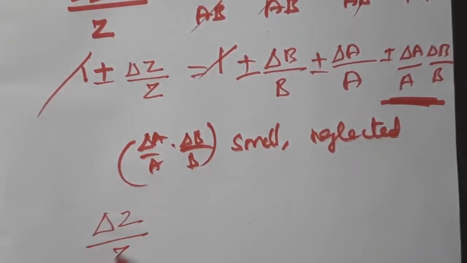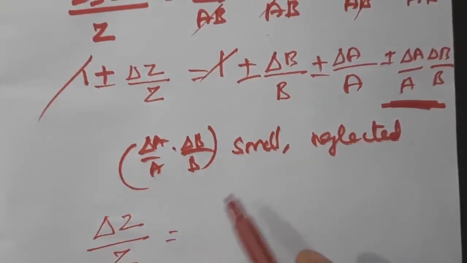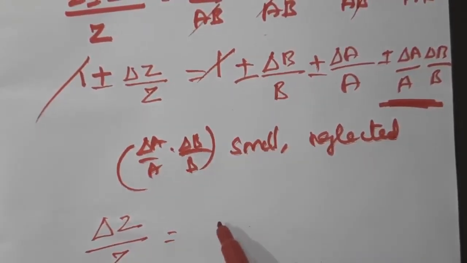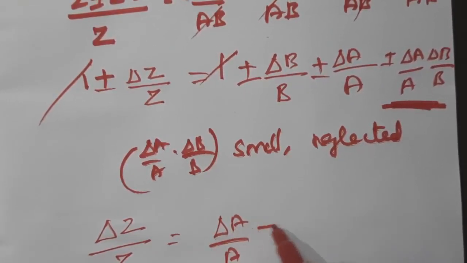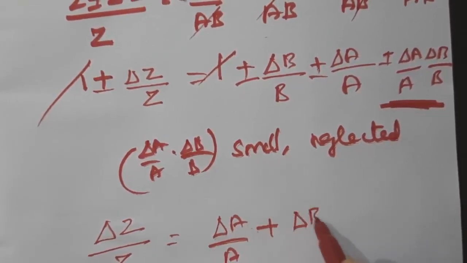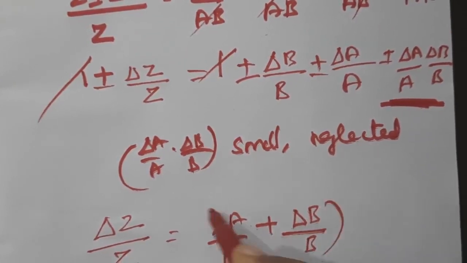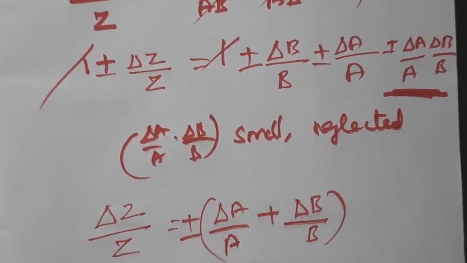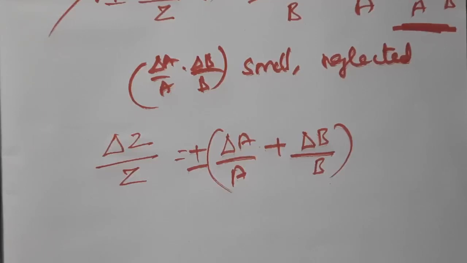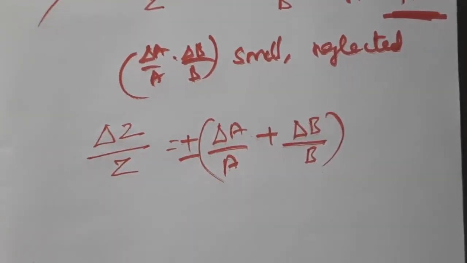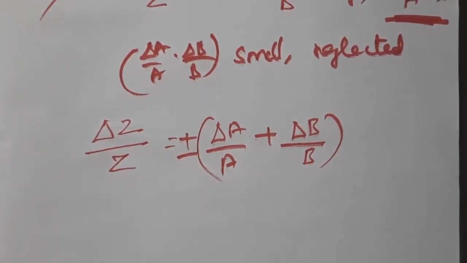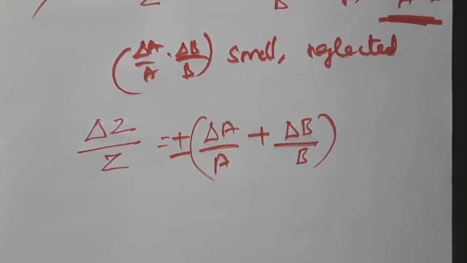So delta Z by Z is equal to plus or minus delta A by A plus delta B by B. Understand? So this is the error in the product of two quantities.